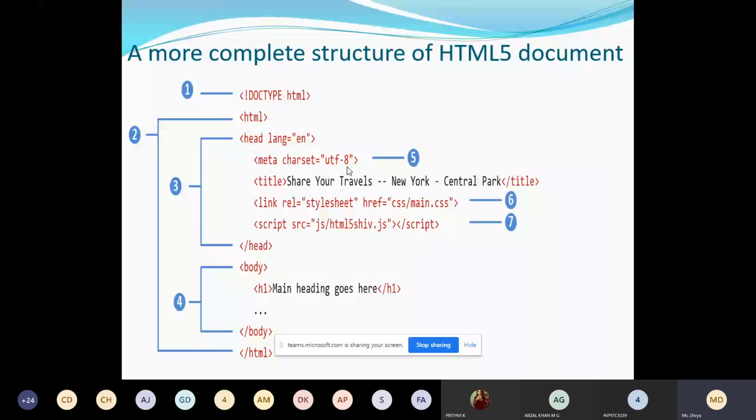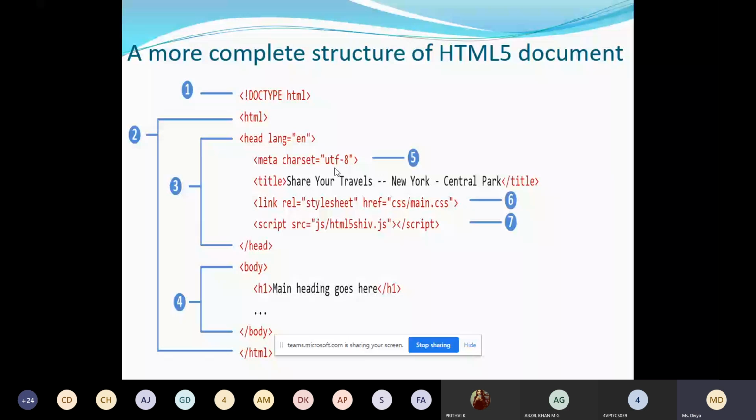What encoding format are we using? All the characters are encoded using the UTF-8 format. This is the character encoding format. They encode each and every character in the document so that it is not accessed by a third party.